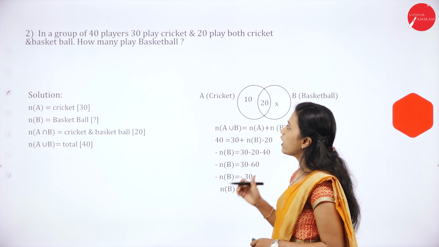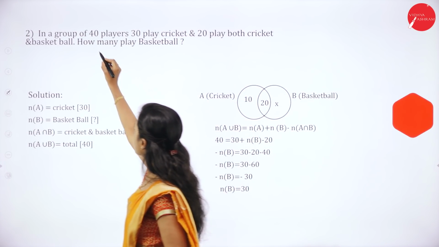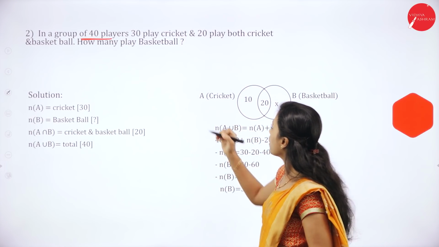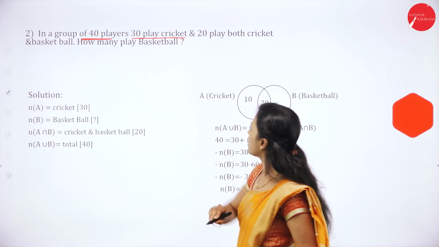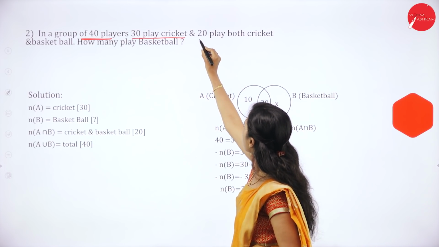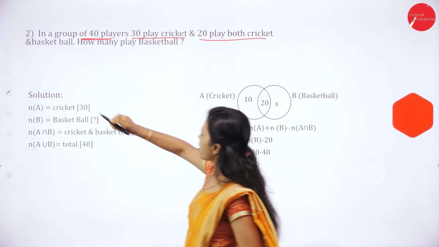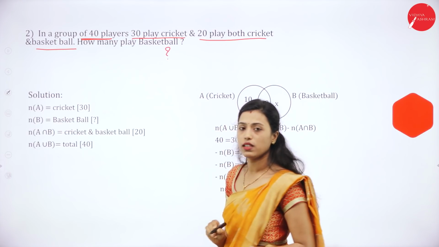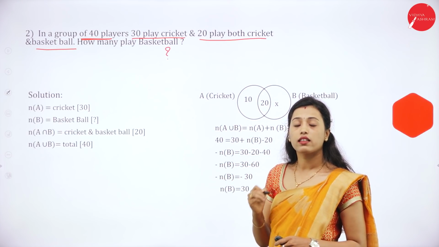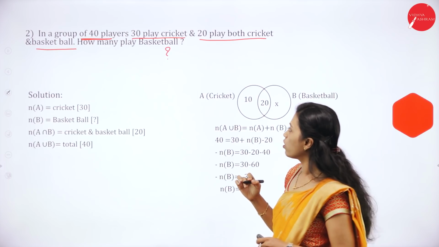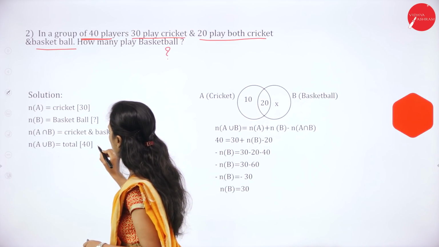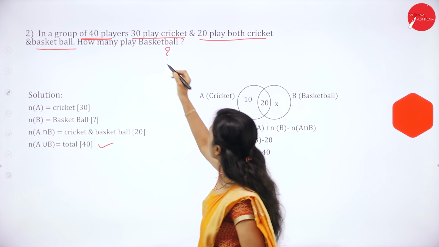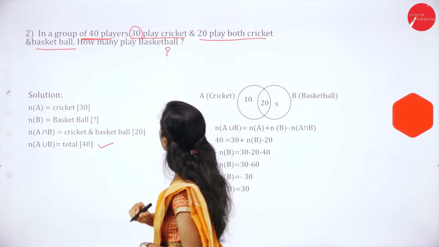Next, in a group of 40 players, 30 play cricket and 20 play both cricket and basketball. How many play basketball? Here they have given the total. The total is 40. Out of 40 students, 30 play cricket.